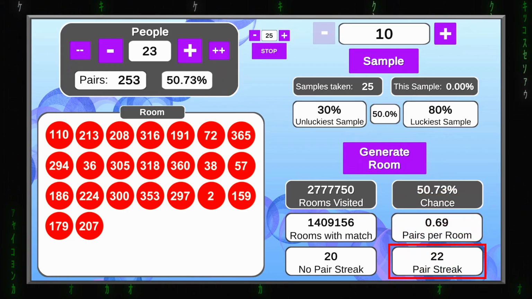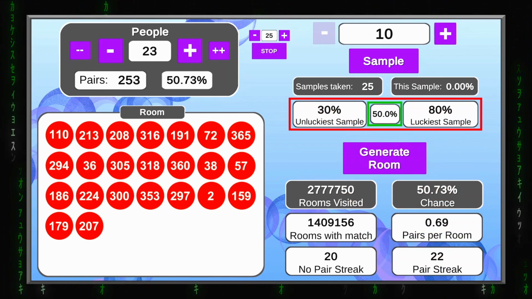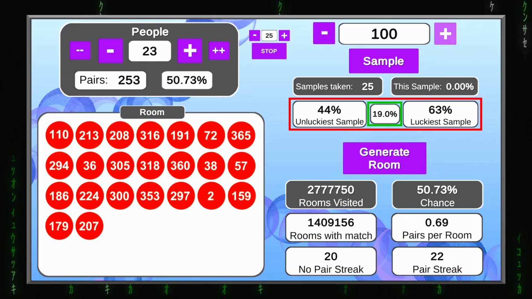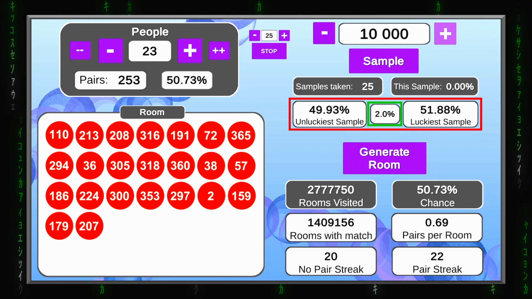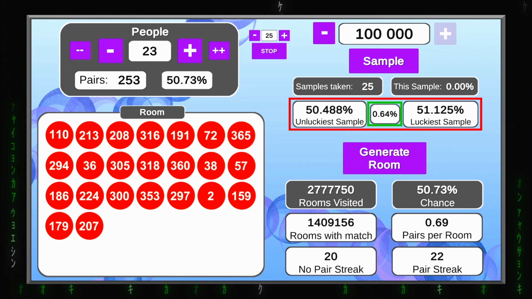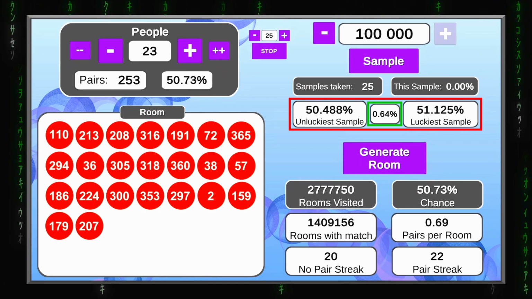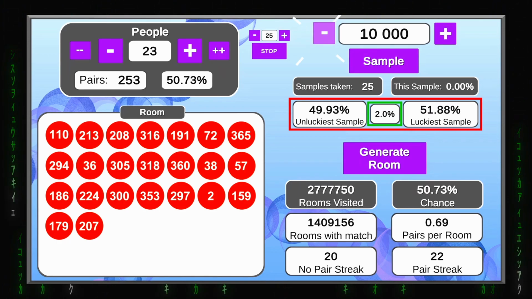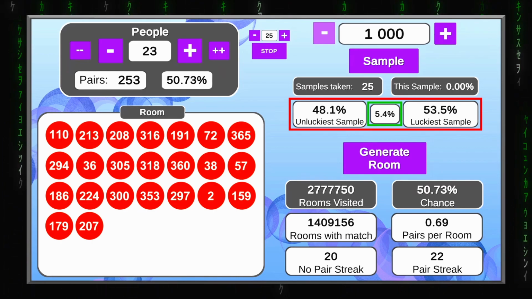That's something. Now let's check the differences between the luckiest and unluckiest samples of each size. And as you can see, with each increase they are getting more and more precise, and the difference between the 2 peaks thins out. Now, it is more of a question of how precise your research needs to be. If it is tolerable to be possibly about 5% off the mark, a sample of 1000 might be already enough.